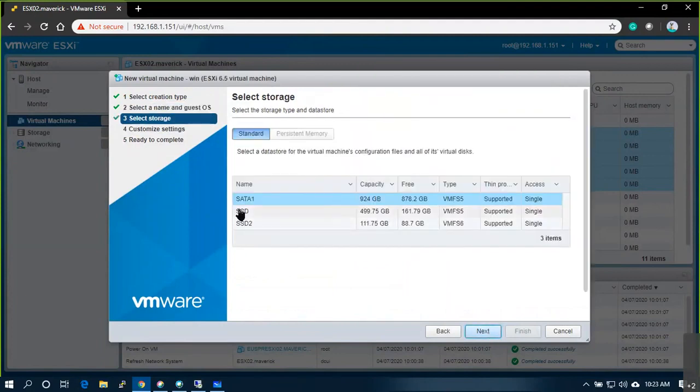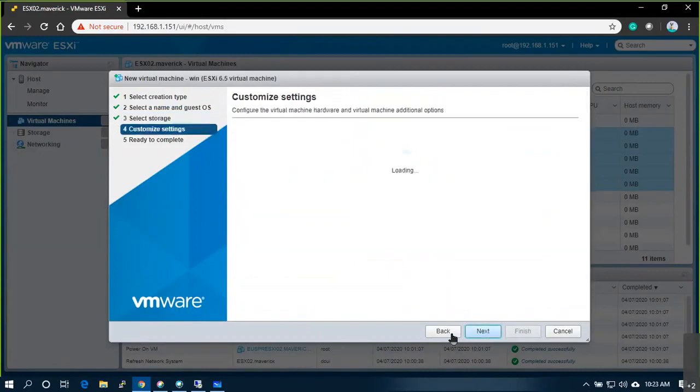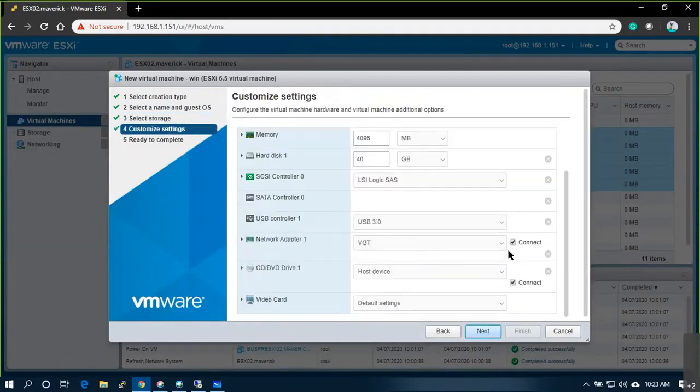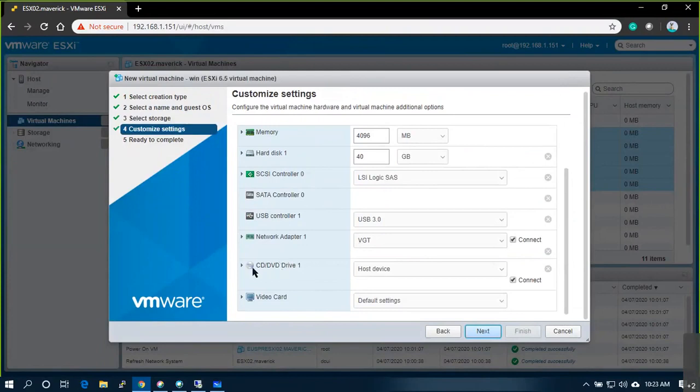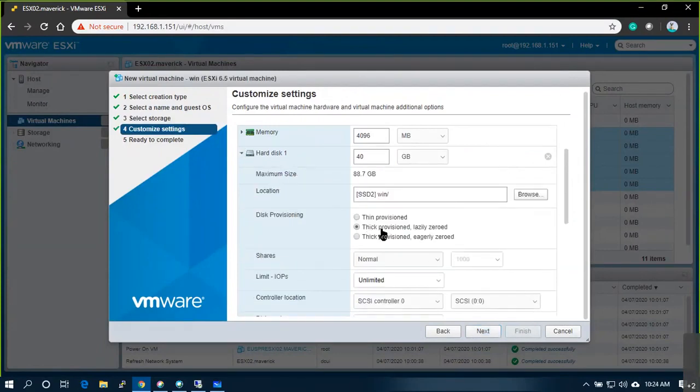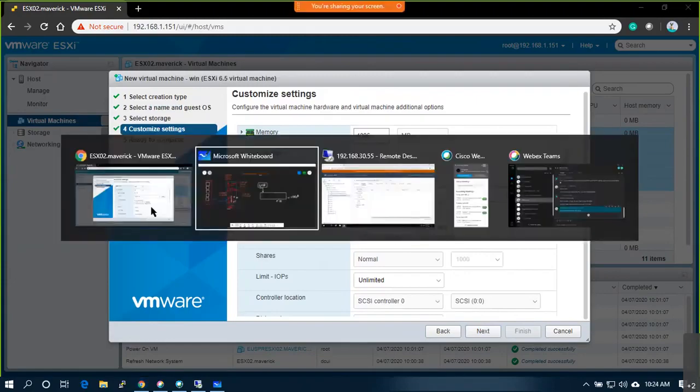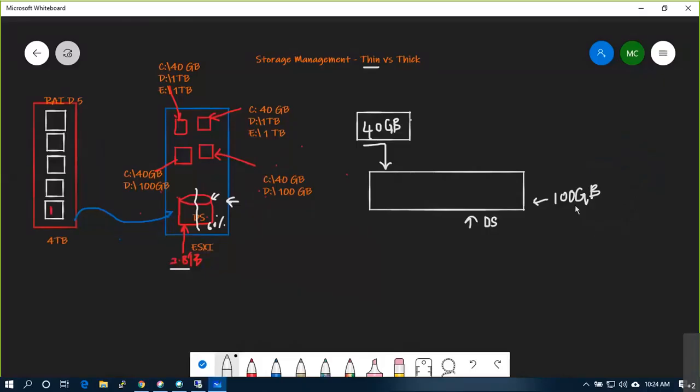When I select SSD, 88 GB is free, and I'll set it to thin. Next, finish. Machine will be created under this datastore, but it will occupy only minimal space in KBs. It will not occupy 40 GB.